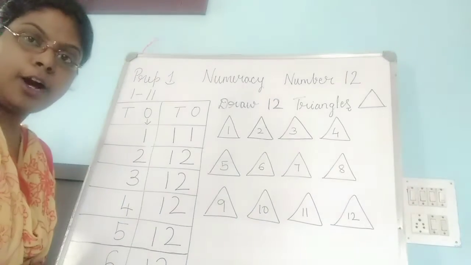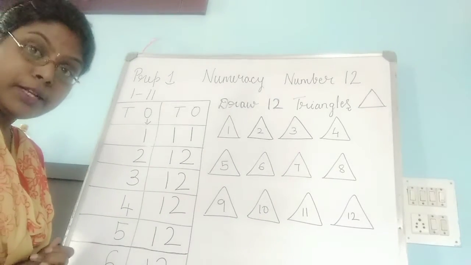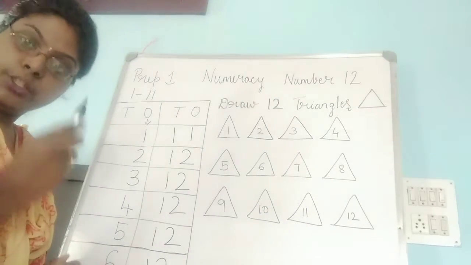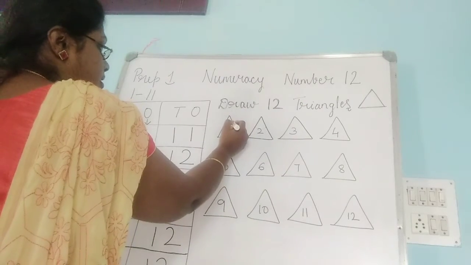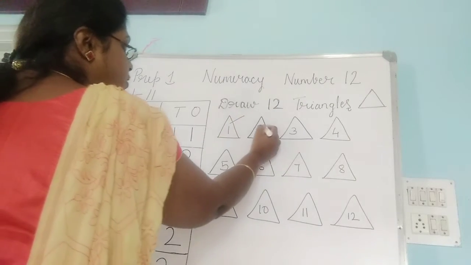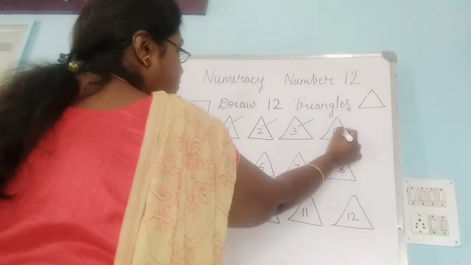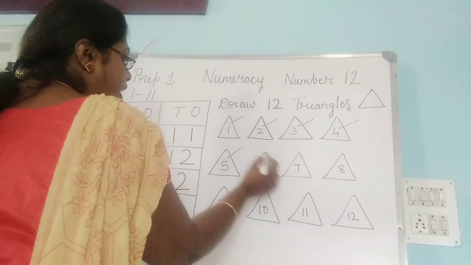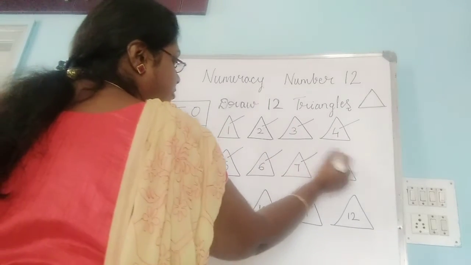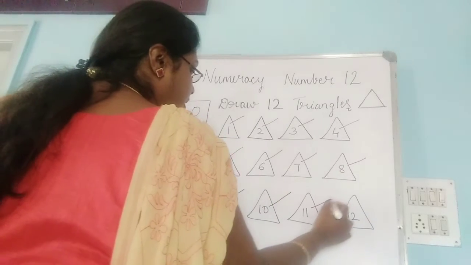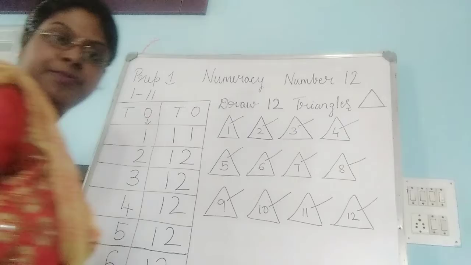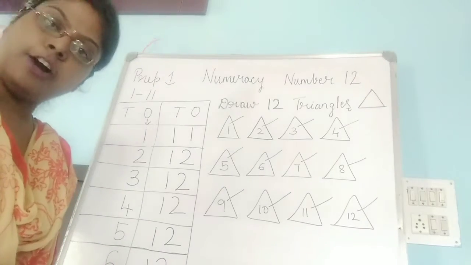This is how you need to count. Or there is one more method to count. You can use your pencil and just put a line. This is counted. 1, 2, 3, 4, 5, 6, 7, 8, 9, 10, 11, 12. This is how you can count.